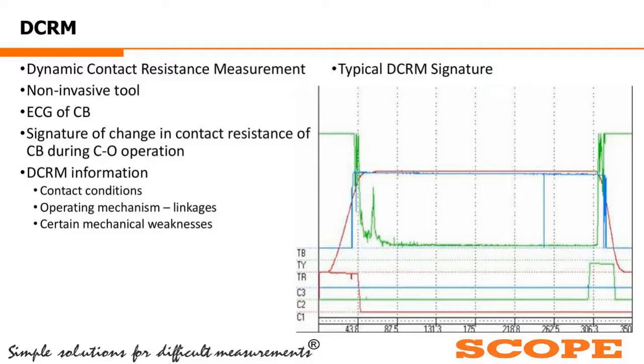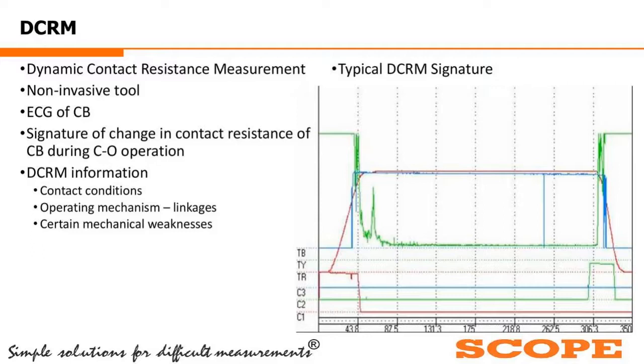That is the 100 ampere current signature. The green signature, starting from the top, is the contact resistance, the high point. It starts, then suddenly comes down with a notch, then an almost smooth curve, then suddenly goes out when the current falls down.